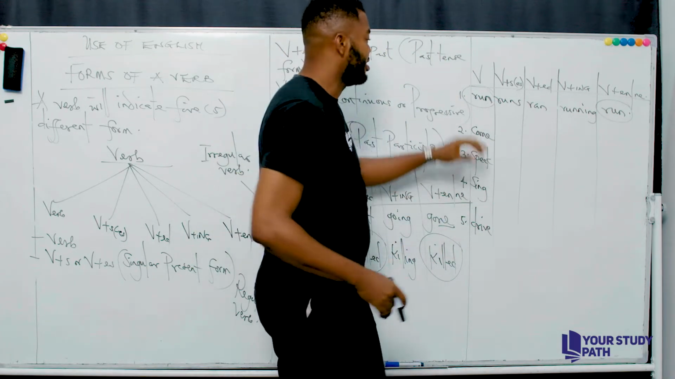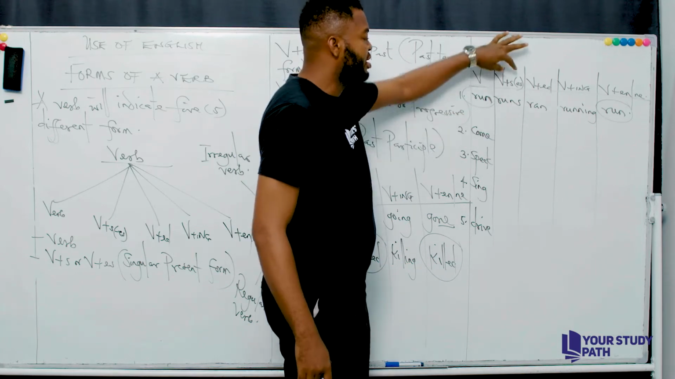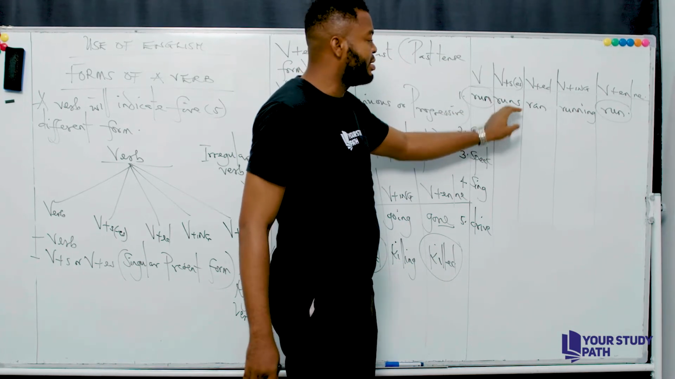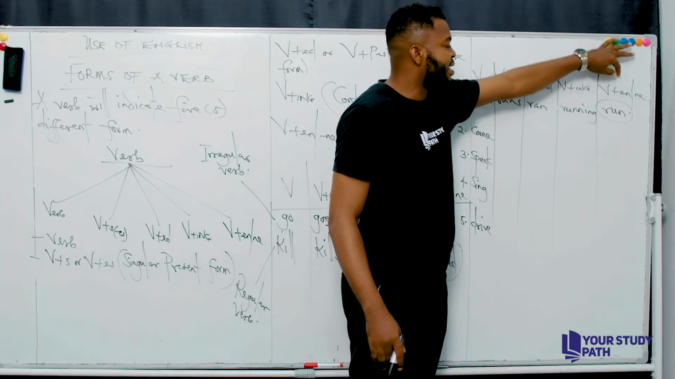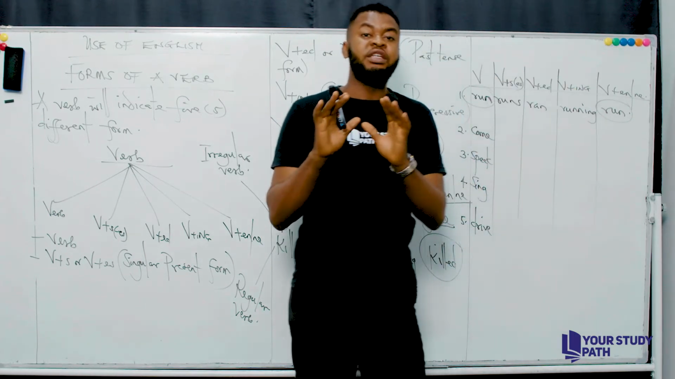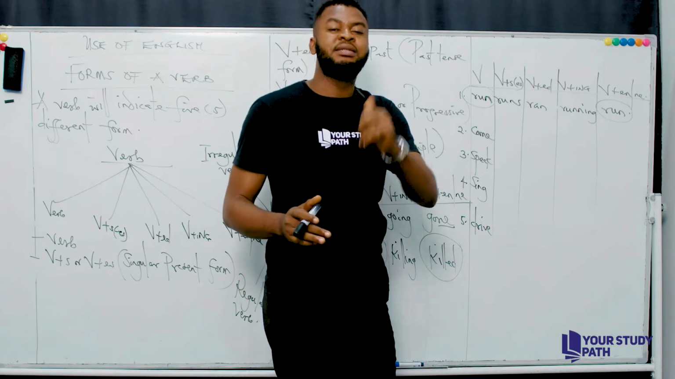Let me take that here. The base form is run. The singular present form is runs. The past tense form is ran. The continuous form is running. Then the past participle form is equally run, just as the base form.